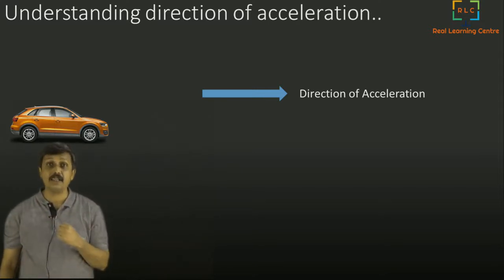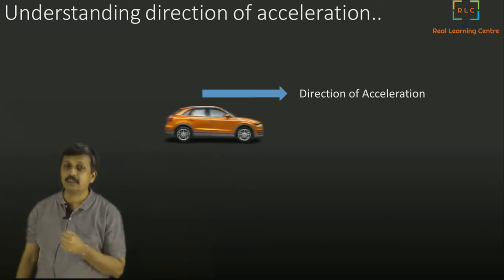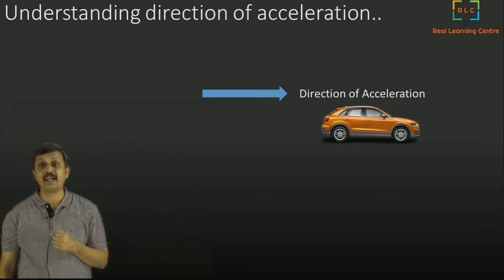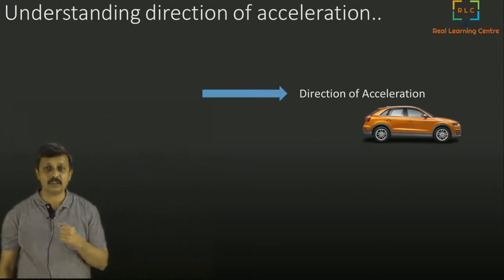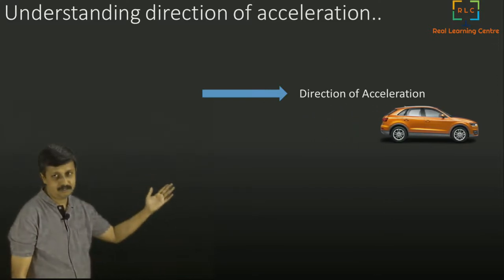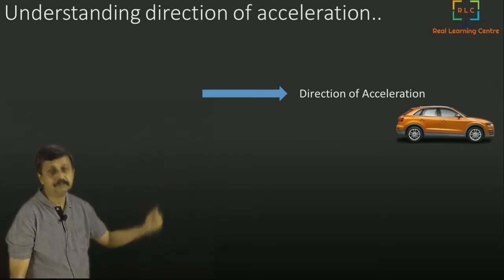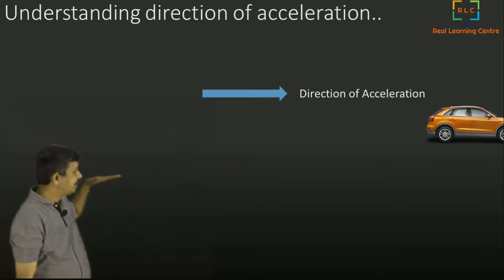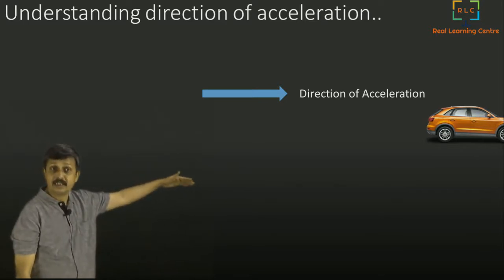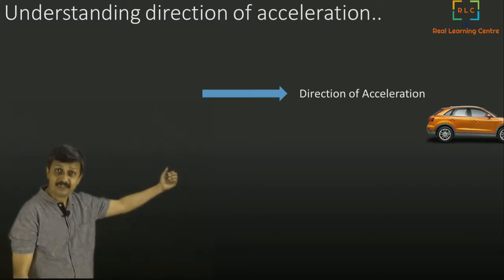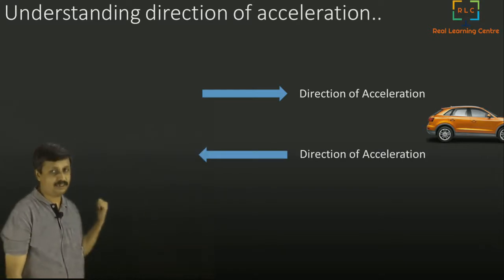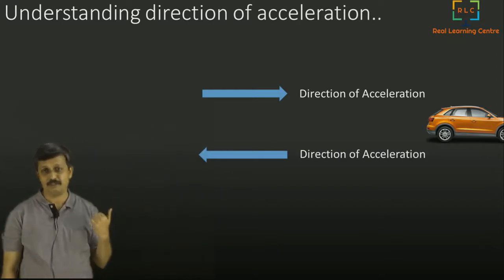On the other hand, if the car starts with very high speed, comes down slowly and then stops, what is happening now? It is going in this direction and the speed is decreasing. When the speed is decreasing, we say that the acceleration is in this direction. It's opposite to the motion.